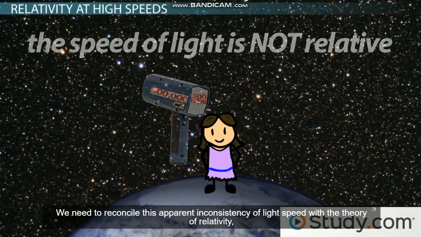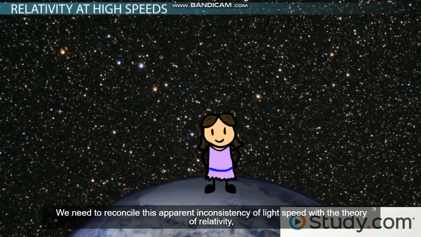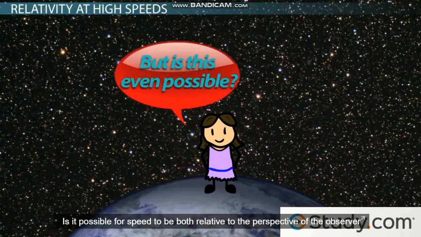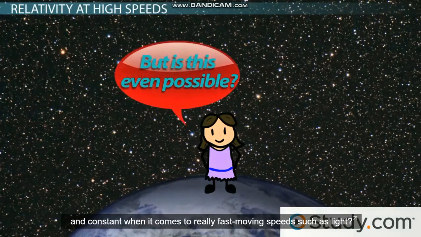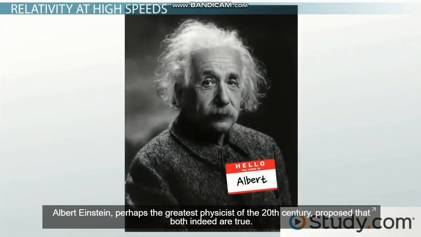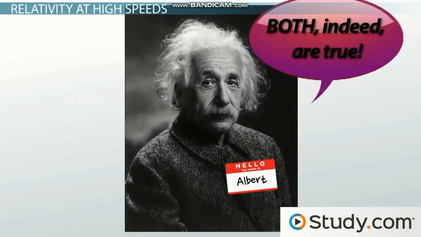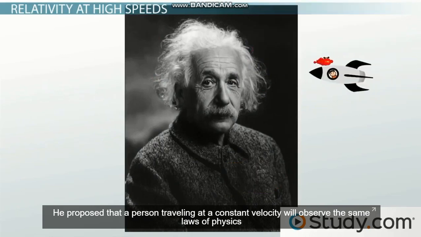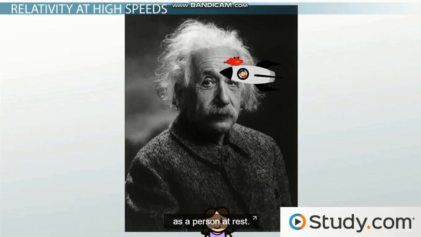Well, we need to reconcile this apparent inconsistency of light speed with the theory of relativity, at least classical relativity. Is it possible for speed to be both relative to the perspective of the observer and constant when it comes to really fast-moving speeds, such as light? Albert Einstein, perhaps the greatest physicist of the 20th century, proposed that both indeed are true. He proposed that a person traveling at a constant velocity will observe the same laws of physics as a person at rest.